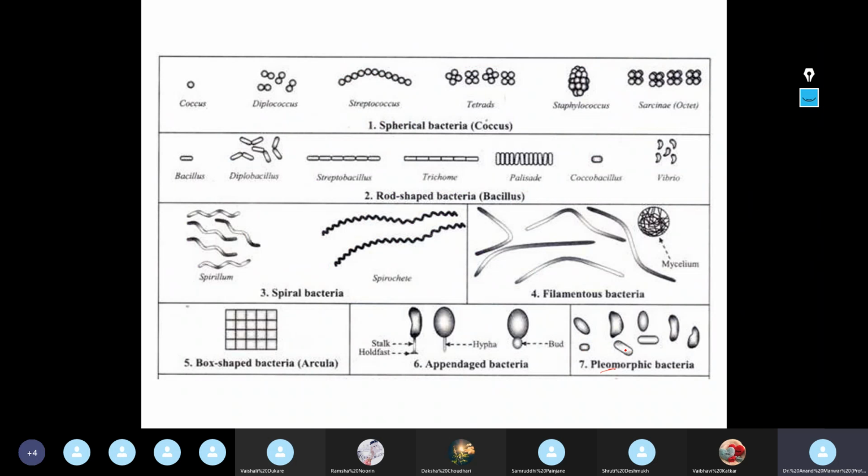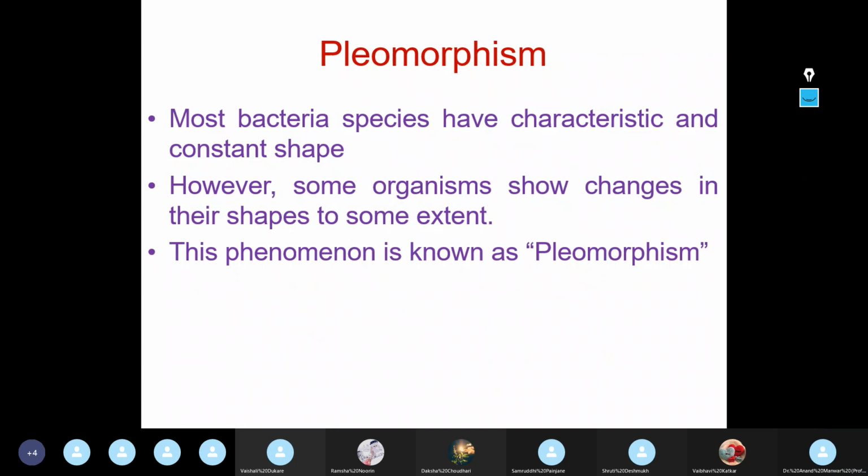Sometimes it appears as a rod shape. Sometimes an ellipsoid sort of thing is there, right? So when this type of morphological change is seen, when an organism shows changes in its shape to some extent, this phenomenon of showing different morphological changes is known as pleomorphism.